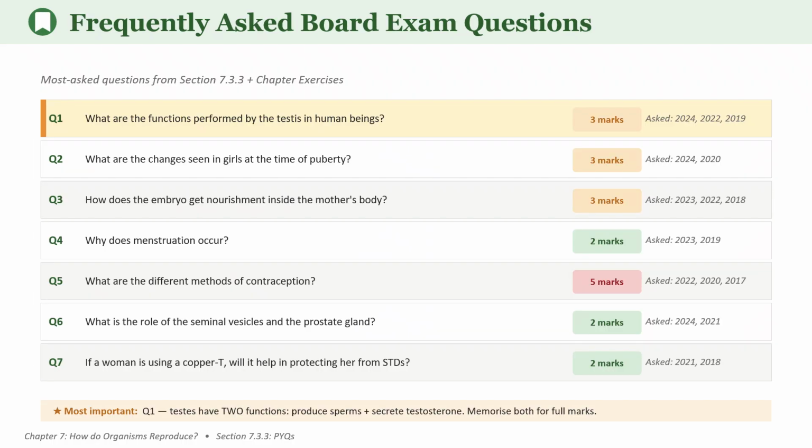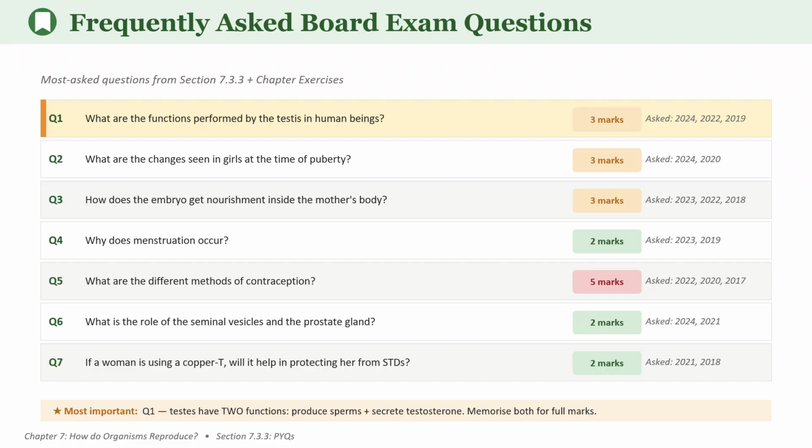I have given you some frequently asked board exam questions. As I said in the previous videos, I'll give you answers for all these in a separate video. Functions of the testis were asked for 3 marks in 2024, 2022 and 2019: it produces sperm and secretes testosterone.